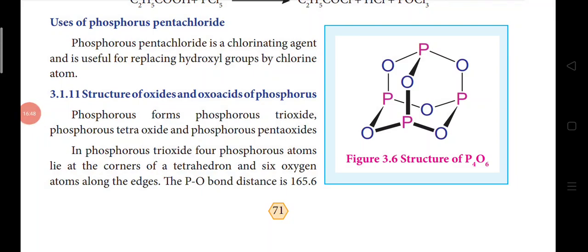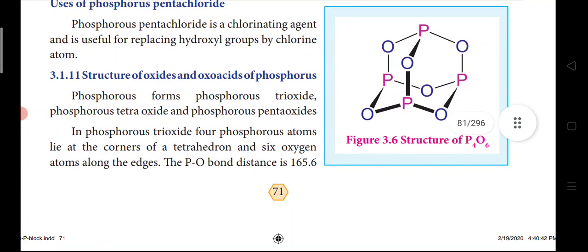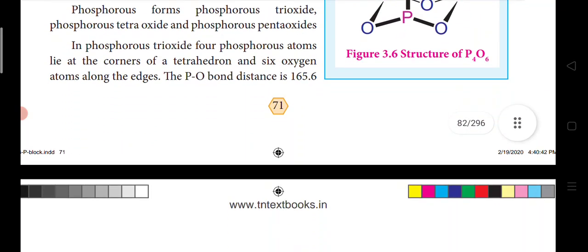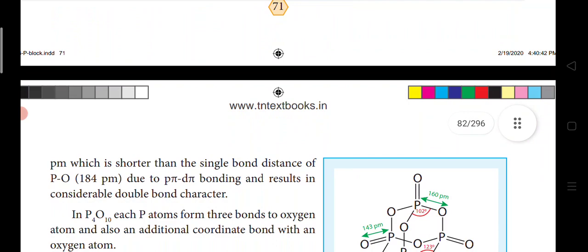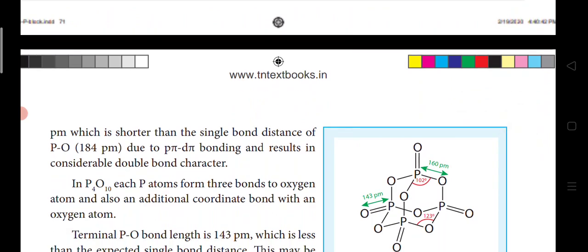Next, moving on to the very important structures of oxides and oxoacids of phosphorus. Phosphorus forms phosphorus trioxide, phosphorus tetroxide and phosphorus pentoxide. In phosphorus trioxide, the phosphorus atoms lie at the corners of a tetrahedron and 6 oxygen atoms lie along the edges. Can you see here, the 4 phosphorus atoms occupy the tetrahedron, given in pink color, and the 6 oxygen atoms occupy the edges, and the PO bond distance is 165.6 pm,